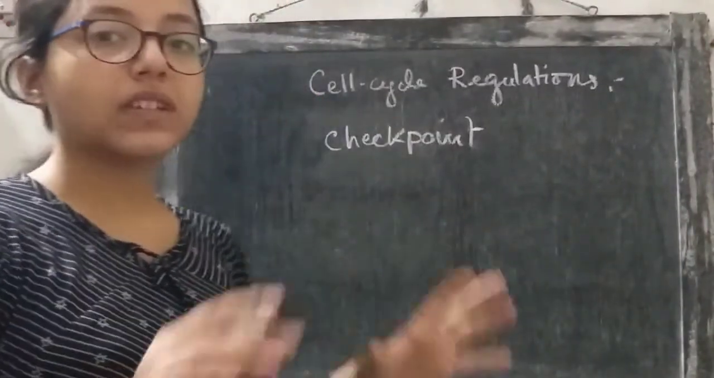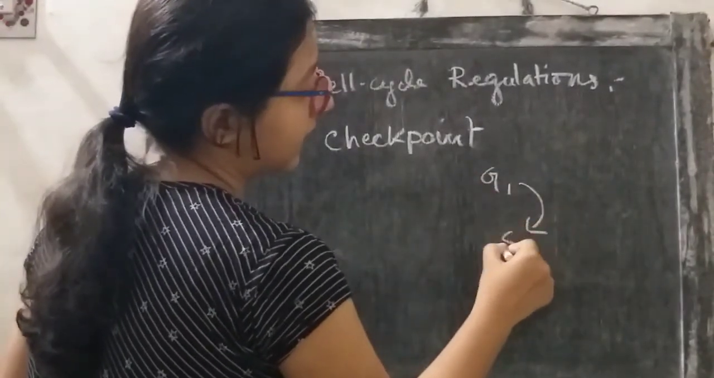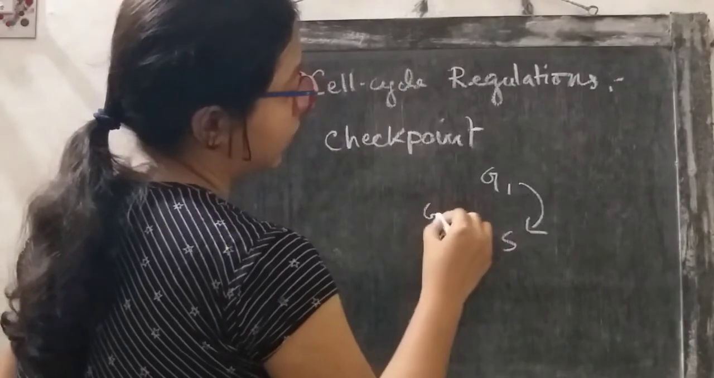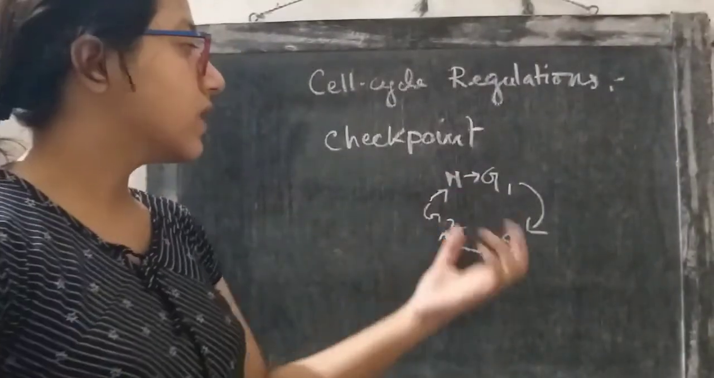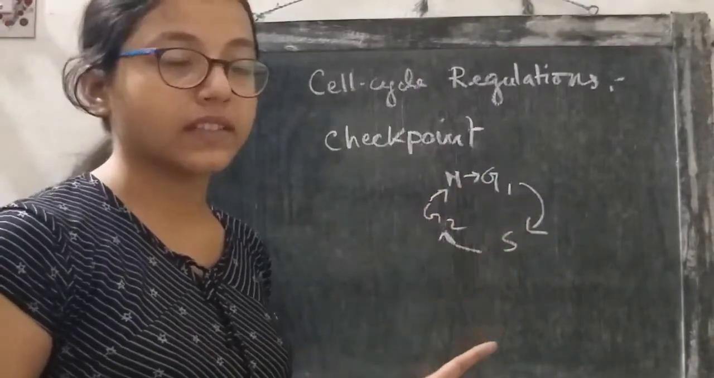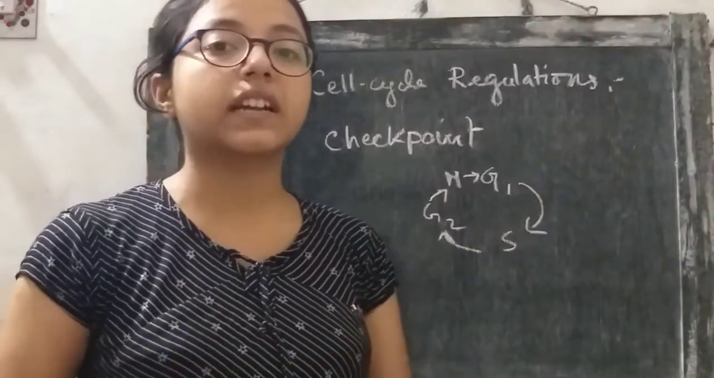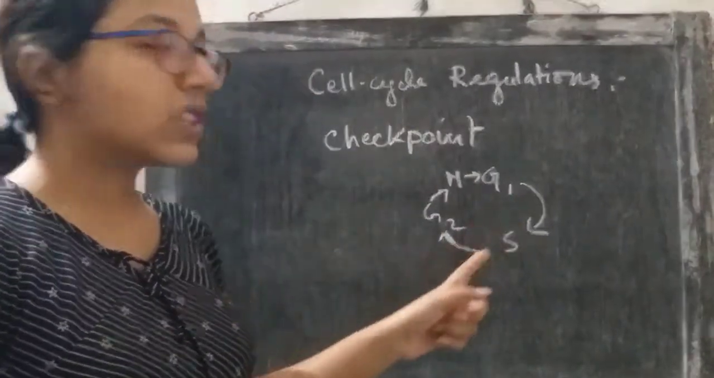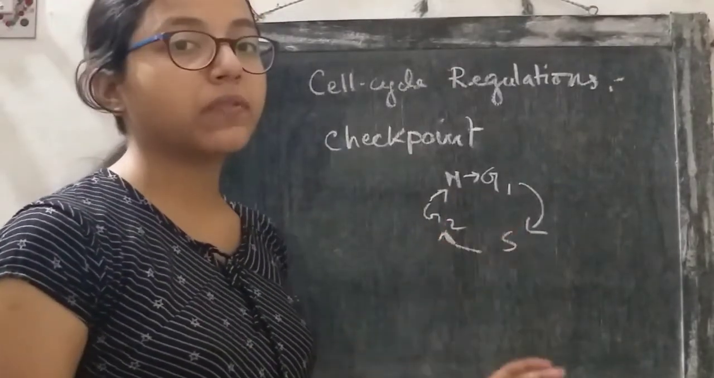So, let's look at the cell cycle. The cell cycle goes like this: G1, then S, then G2, then M, and then again G1. In between these steps, there are checkpoints. The role of a checkpoint is to monitor whether the cycle is proceeding correctly or not. In each and every step there are checkpoints, and these checkpoints have specific functions.